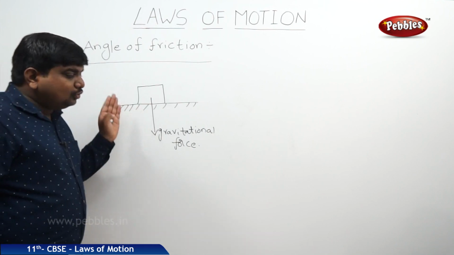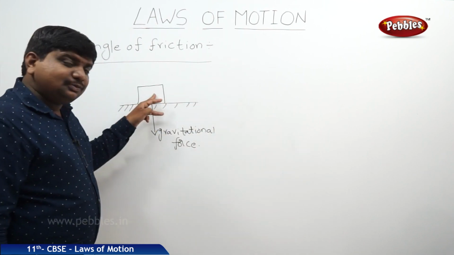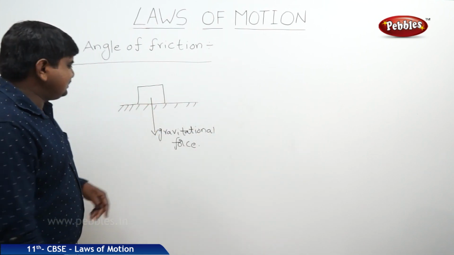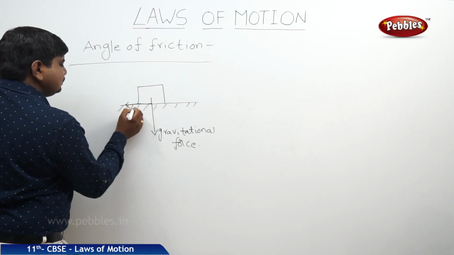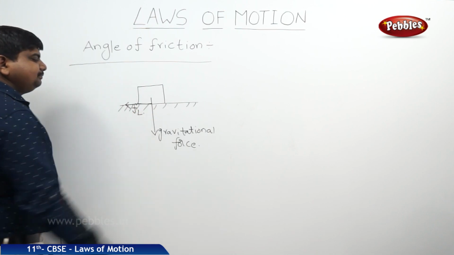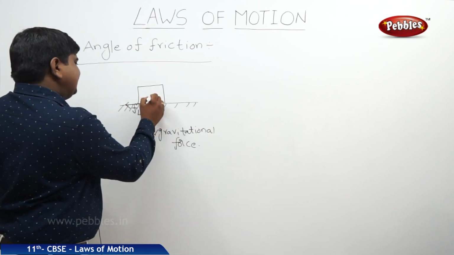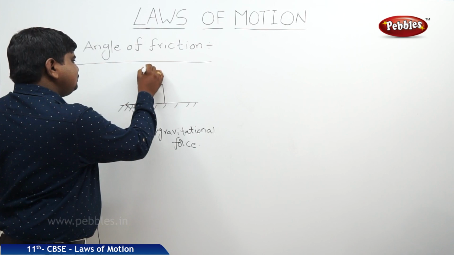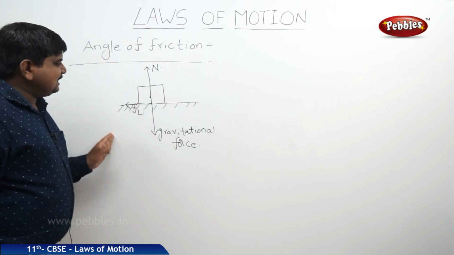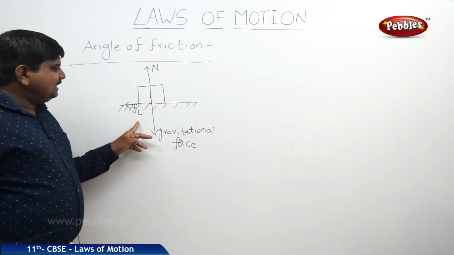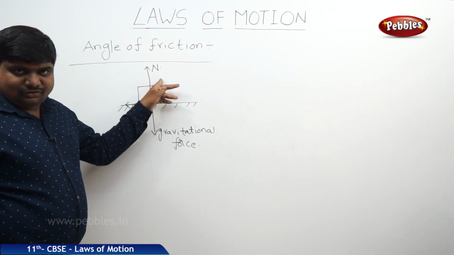If the body wants to move forward, it should experience a force called limiting friction, which is in the opposite direction. This is Fl. The normal reaction force is exactly opposite to the gravitational force. There is an angle between this limiting friction and the normal reaction force.